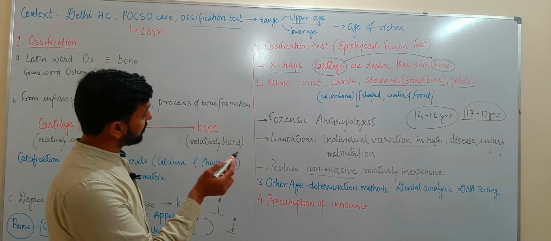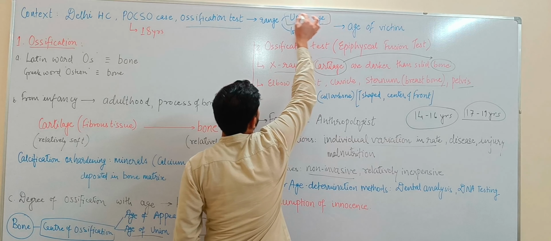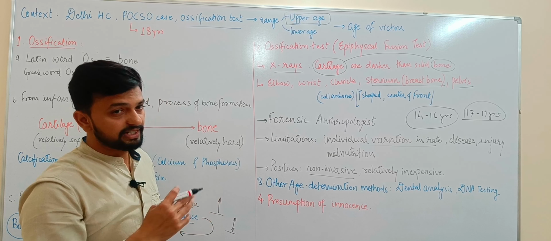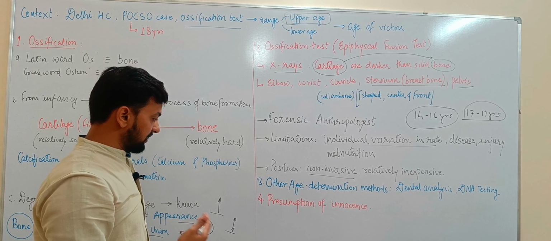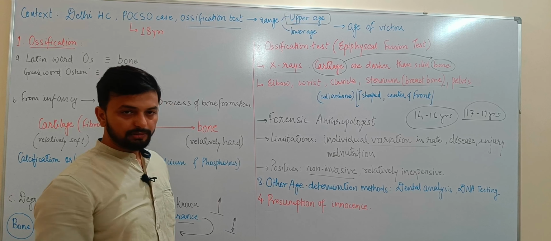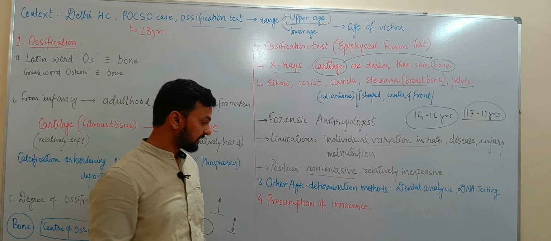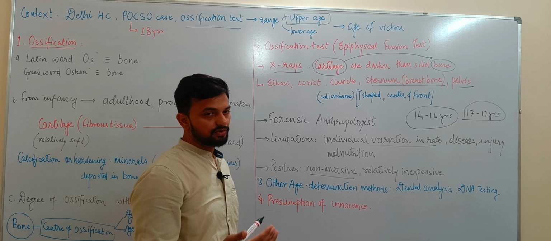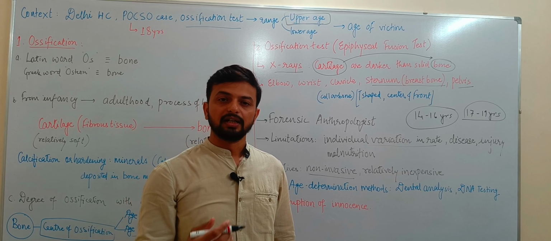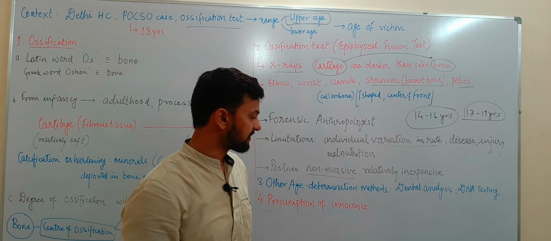Now the High Court also mentioned that the upper age has to be considered. So what is this upper age and why not the lower age? As Indian criminal jurisprudence is based upon the presumption of innocence, which means that we assume an accused to be innocent until it is proved beyond doubt that he is guilty.